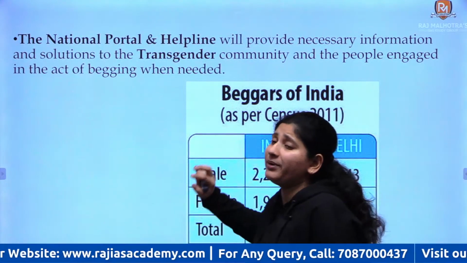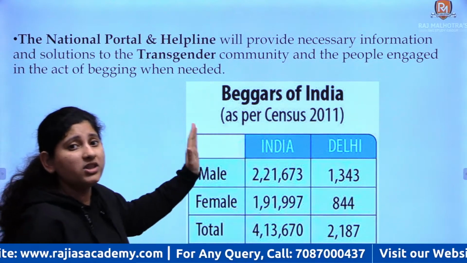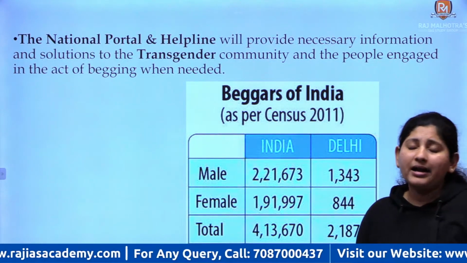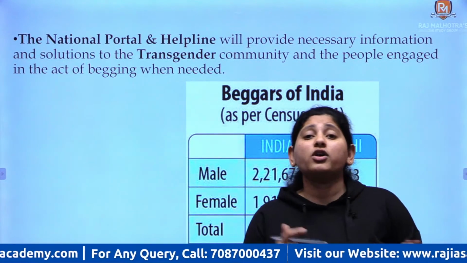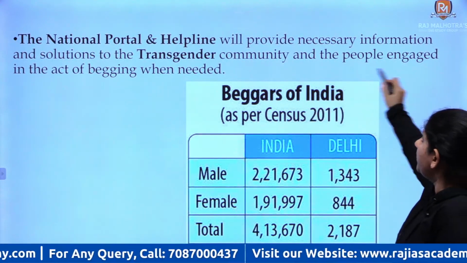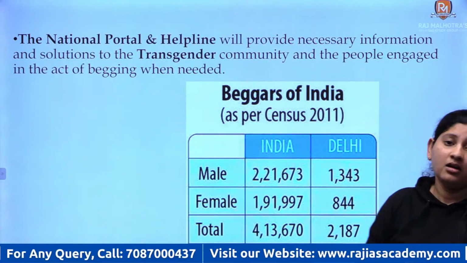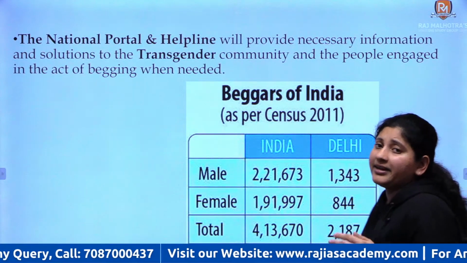Now there is going to be a national portal and helpline, which will provide them all the necessary information regarding their rights, what sort of help they need, and the people who are engaged to help them, so that they can come out of begging and lead a better life.